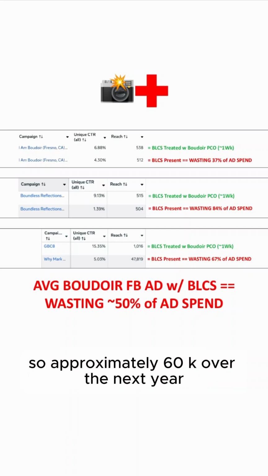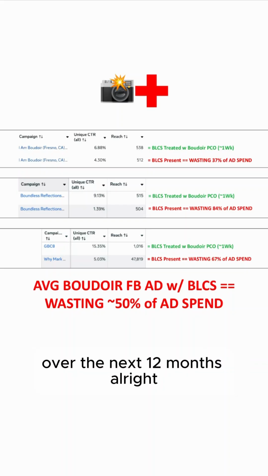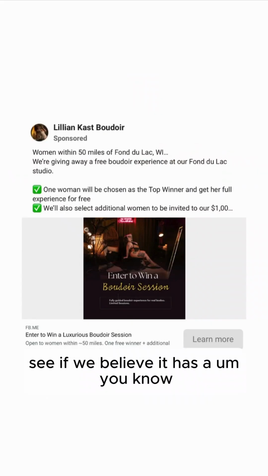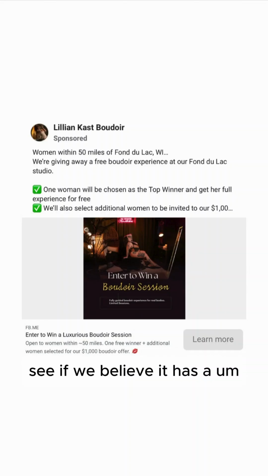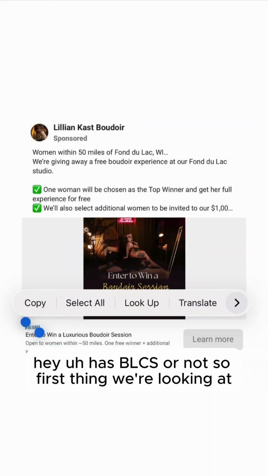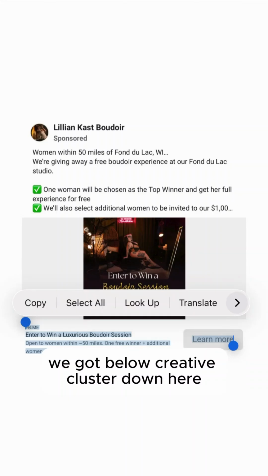So approximately 60K over the next 12 months. Now we're going to diagnose this Boudoir Facebook ad, see if we believe it has BLCS or not.